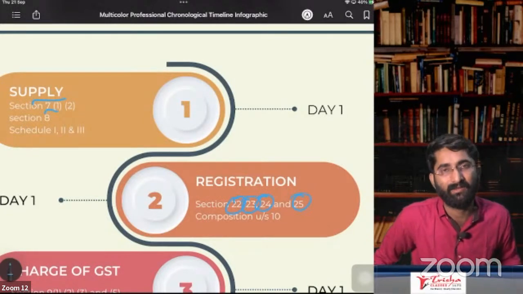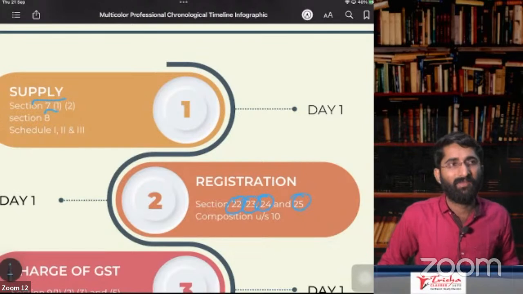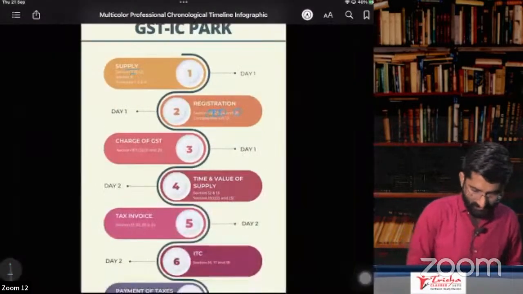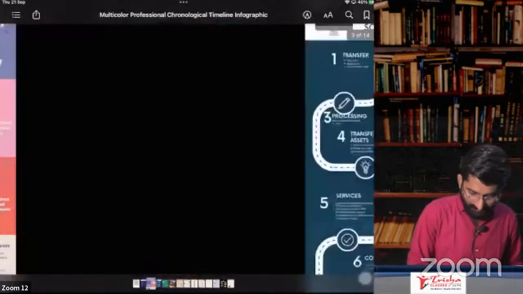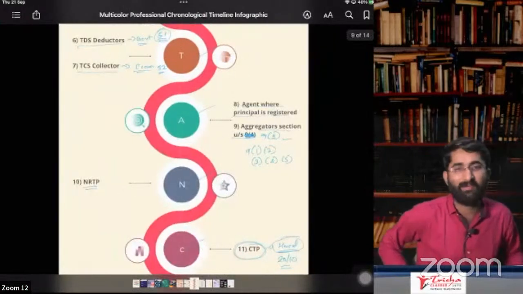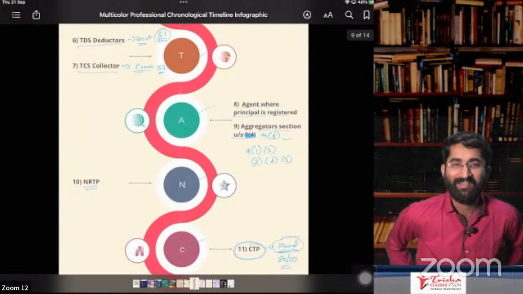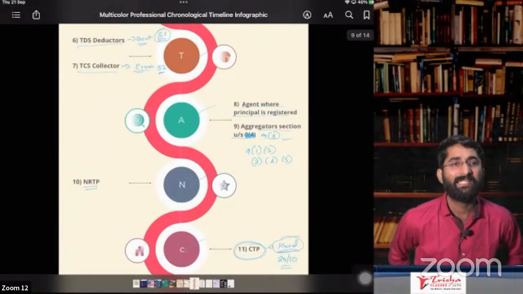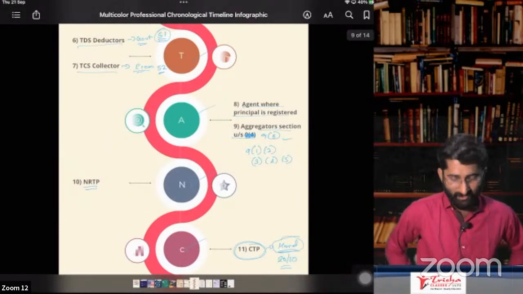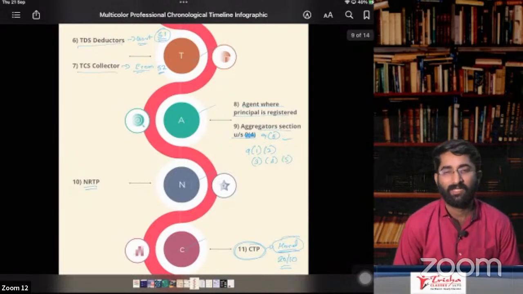Next one is N. In case of N, what is N, people? Wait, I just lost the flow. N for NRTP and CTP. I'm so sorry. NRTP and CTP, you have to compulsorily take the registration. Okay, so that we discussed. This is about section 24.